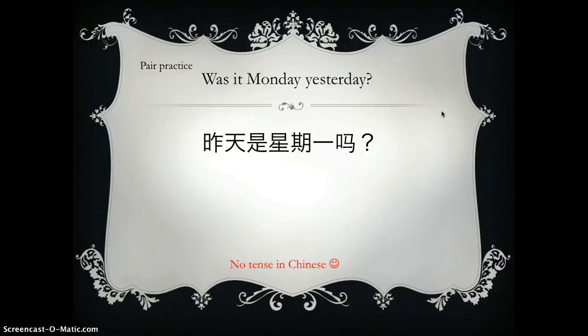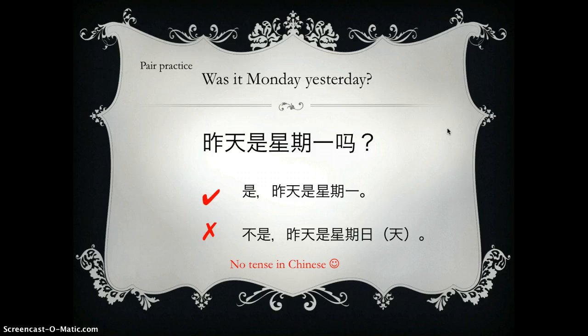Was it Monday yesterday? So how to answer this? If yes, 是, 昨天是星期一. Yes, yesterday was Monday. Or no, maybe yesterday was Sunday if we want to do this. 不是, 昨天是星期日. Okay, just like this.